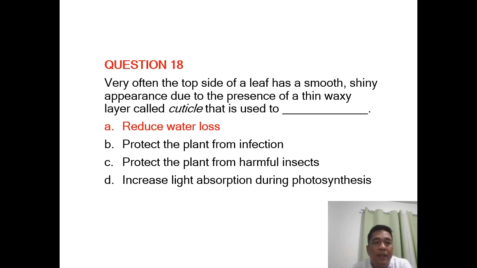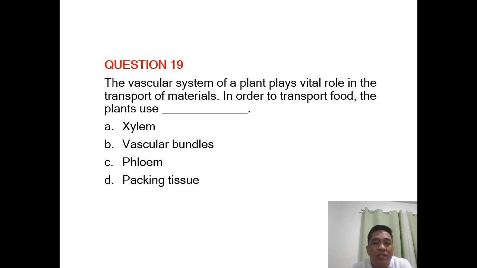Last two questions, mga kapitek. Question number 19. The vascular system of a plant plays vital role in the transport of materials. In order to transport food, the plants use A, the xylem, B, vascular bundles, C, phloem, or D, the packing tissue. So, in order to transport food, ang ginagamit po ng plant ay the phloem. Kasama po ito doon sa tinatawag na vascular bundles or the transport system of the plant. And dalawang klase ng tissues na makikita natin dyan, ang xylem and the phloem.